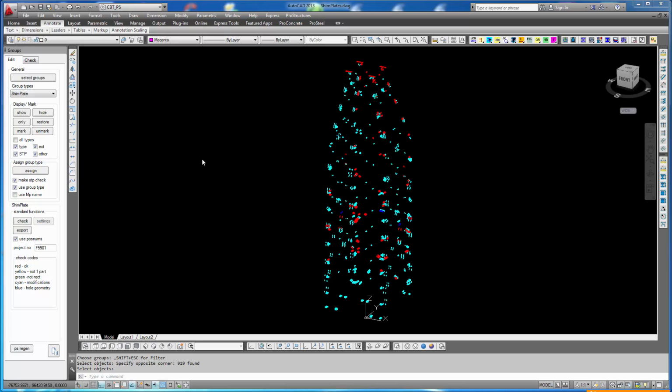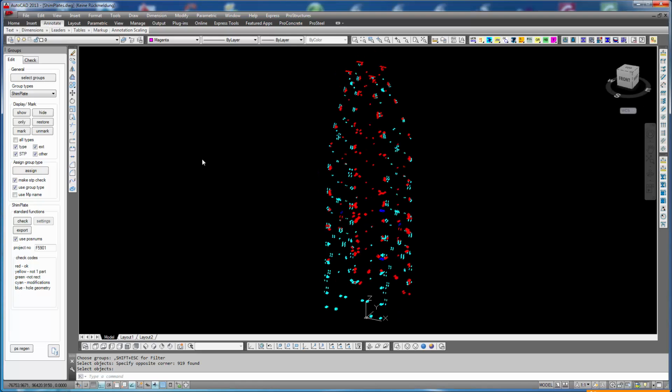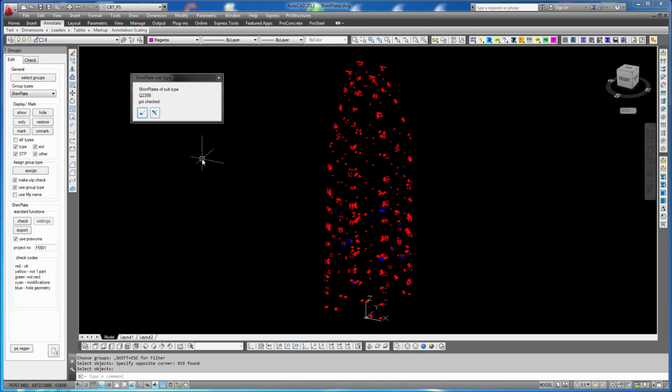We can continue, and we see the tool is starting to check. What is checked is the geometry of the created parts, not the modifications that were used to create the parts. So it's really the final geometry that gets checked, no matter how the parts got created. We see that most of the parts got colored red, and according to the color error codes that we have here, red are okay, red are standard parts.